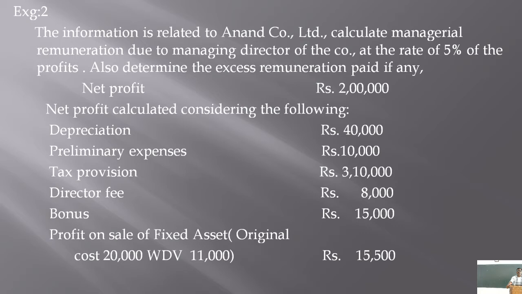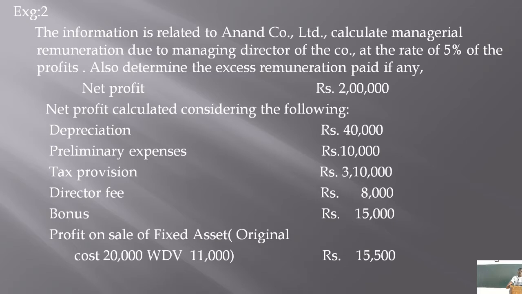And the incomes which are inadmissible, the incomes which are not to be added, if they are added to the net profit of 2 lakh, should be deducted. So that is how we have to calculate profit for managerial remuneration.